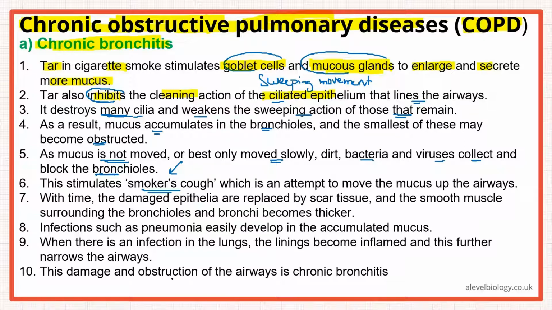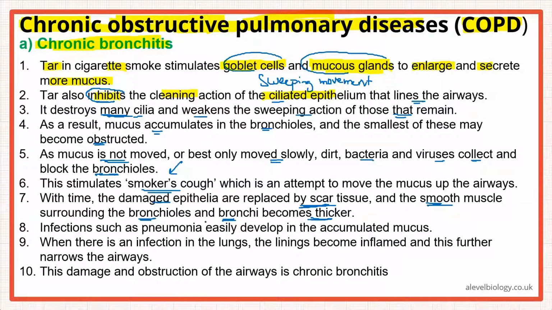With time, the damaged epithelia are replaced by scar tissue, and the smooth muscles surrounding the bronchus and bronchi become thicker. So it's not able to contract and relax as effectively as it would normally. The smooth muscle surrounding the bronchioles and the bronchi becomes thicker.